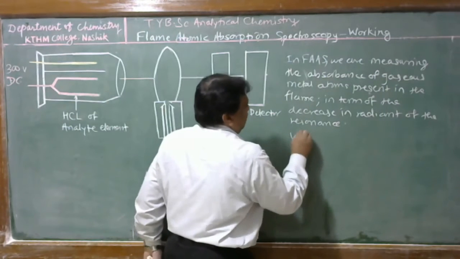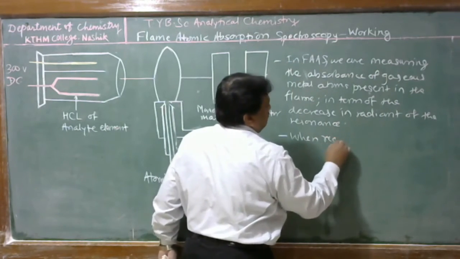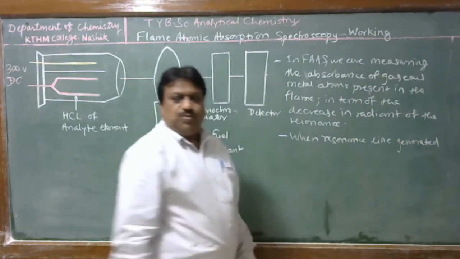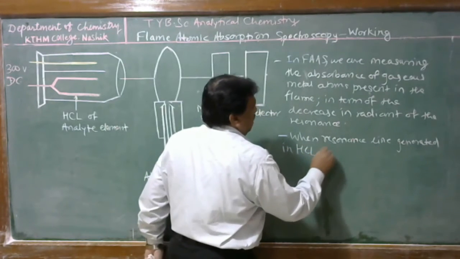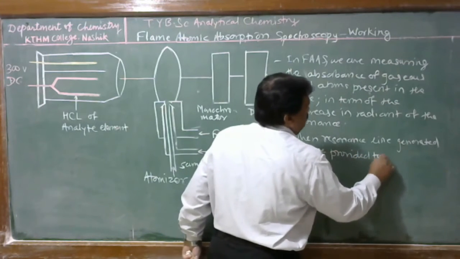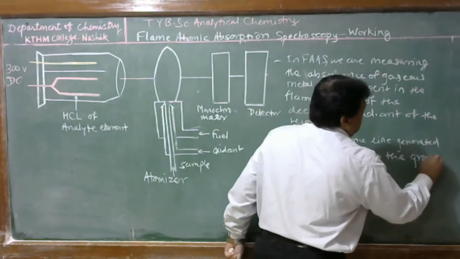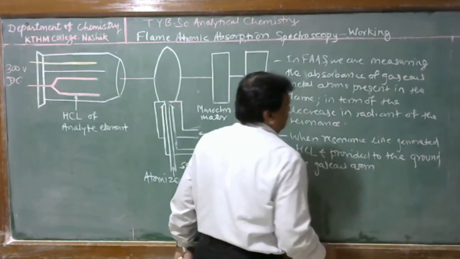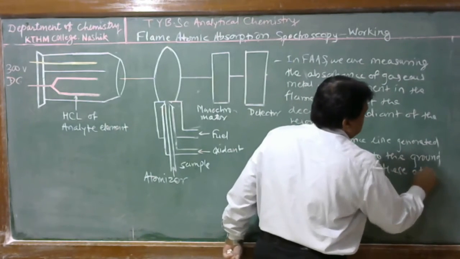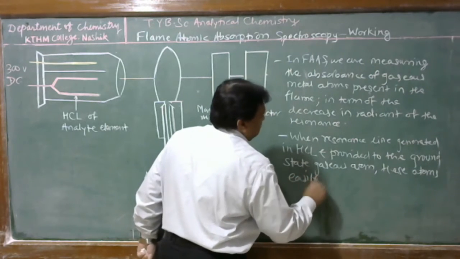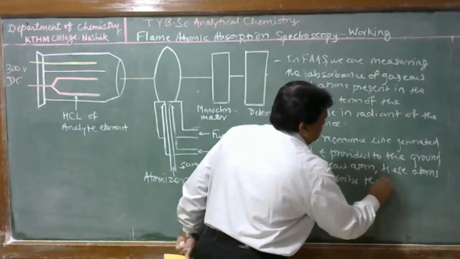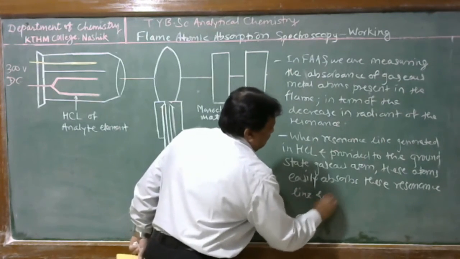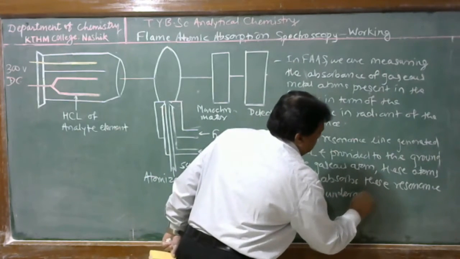Therefore, here when a resonance line generated in the hollow cathode lamp is provided to the ground state gaseous atoms, these atoms easily absorb this resonance line and undergo the electronic transition.